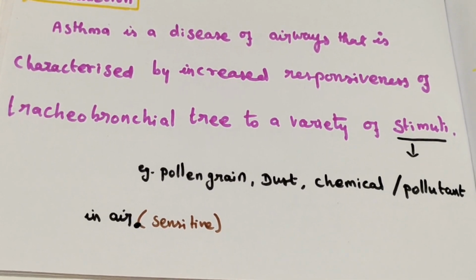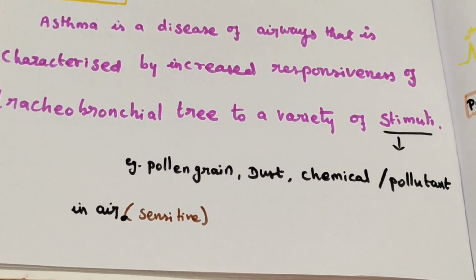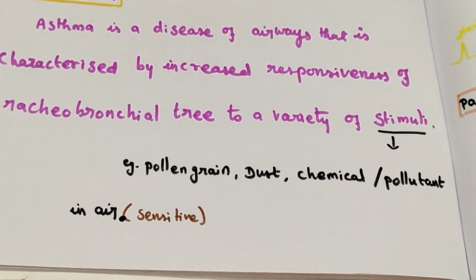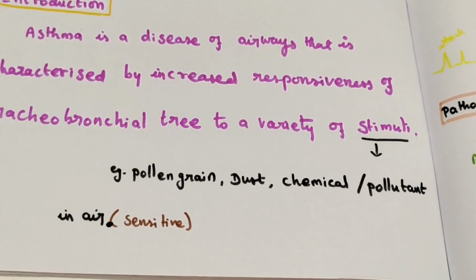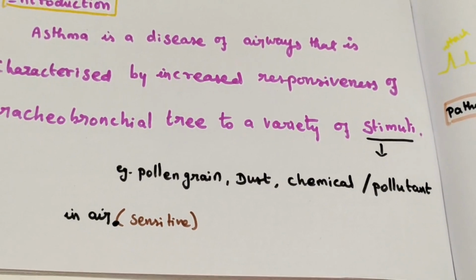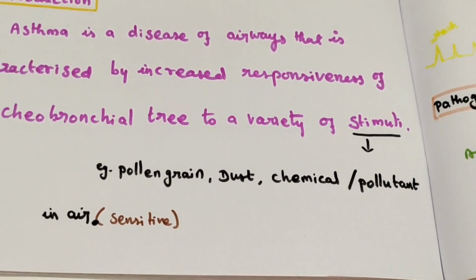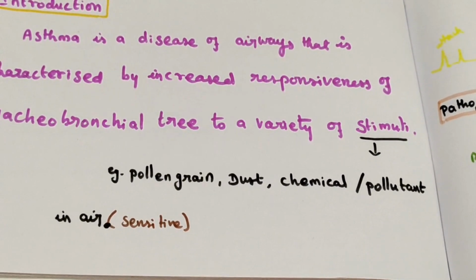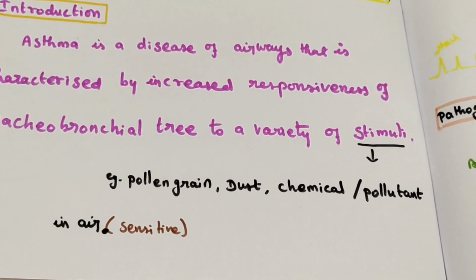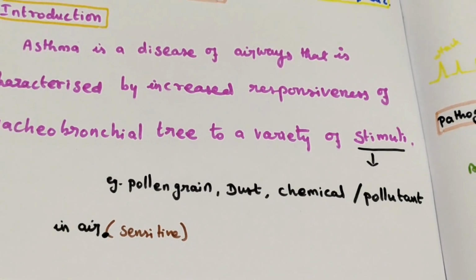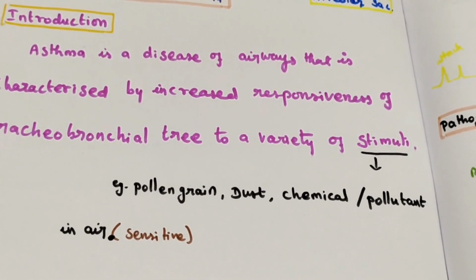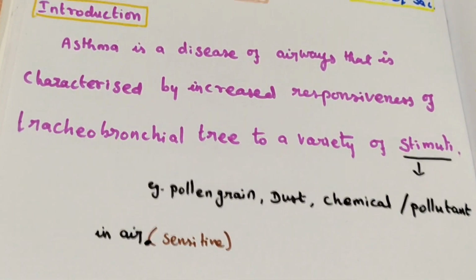It can be any chemical or any pollutant present in the air. Whenever a person comes in contact with a stimulus to which they are sensitive, basically it is a disease of trachea and bronchi.